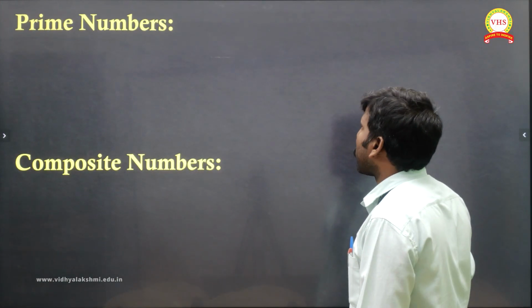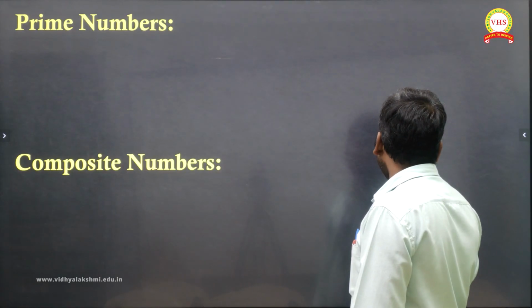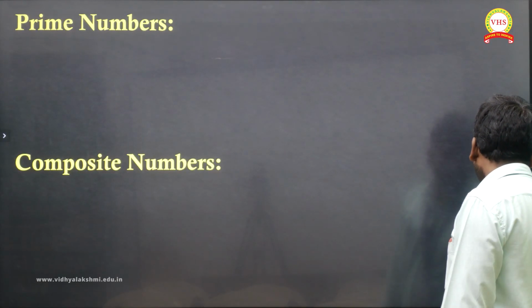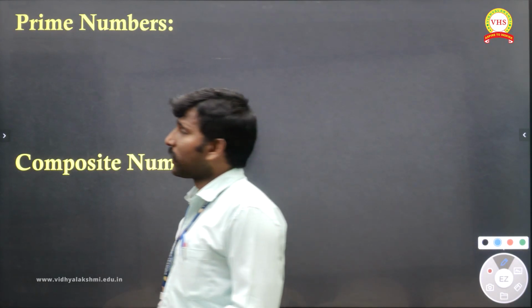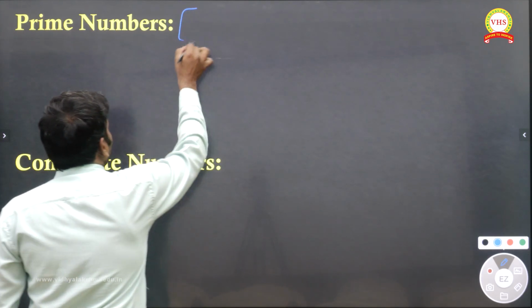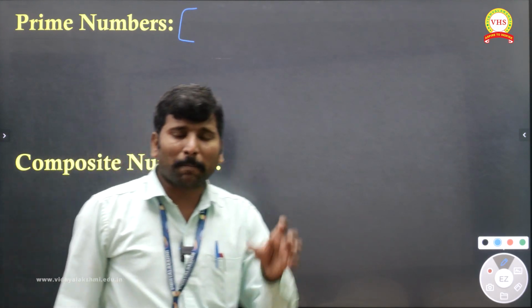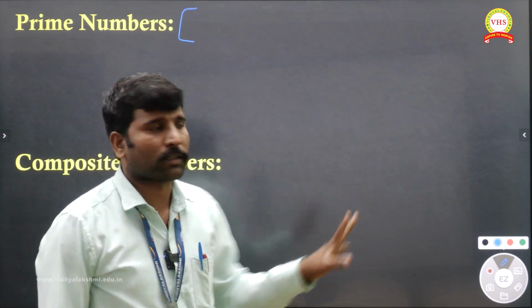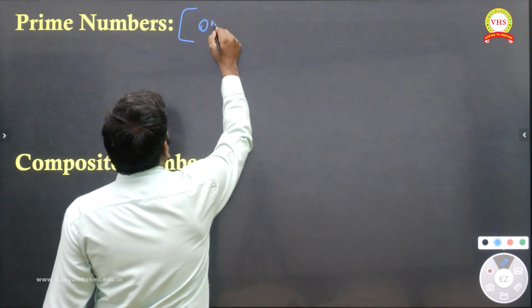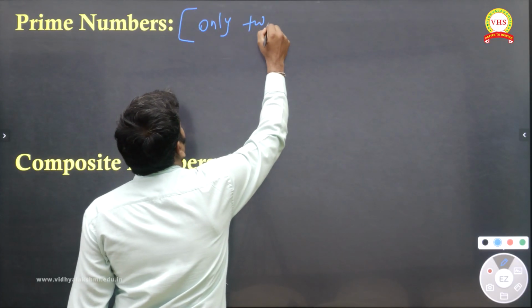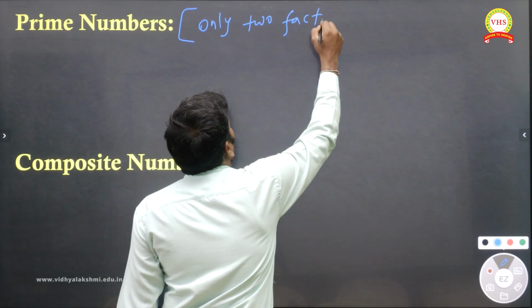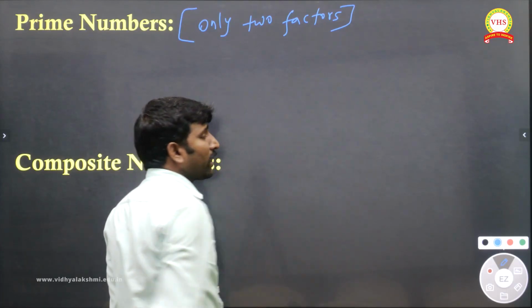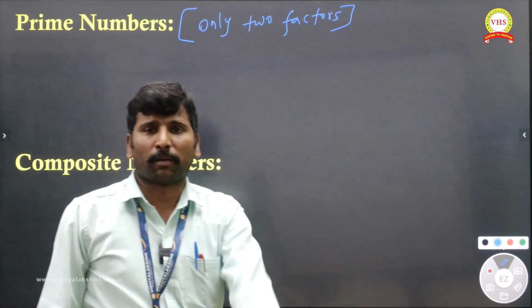Next, prime number. First you must have an idea about a prime number. A prime number has only 2 factors. Whatever numbers have only 2 factors, we can say prime number.